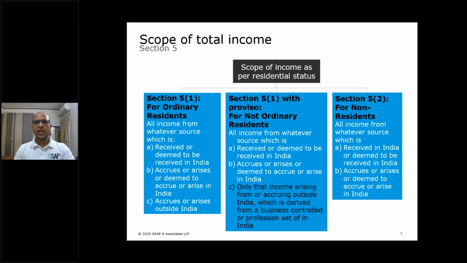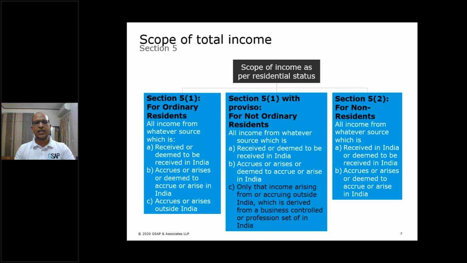Now C, which is highlighted on the slide, this is special. C says only that income arising or accruing outside India which is derived from a business controlled or a profession set up in India, that income is taxable for NOR. So this NOR is a special kind of category. It might be only in India, may not be found in any other jurisdiction, this NOR category.